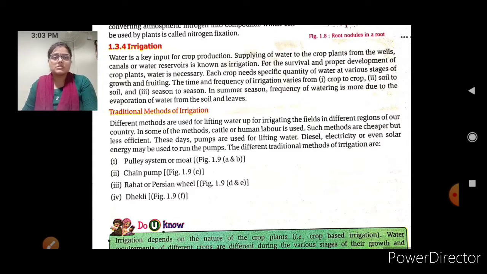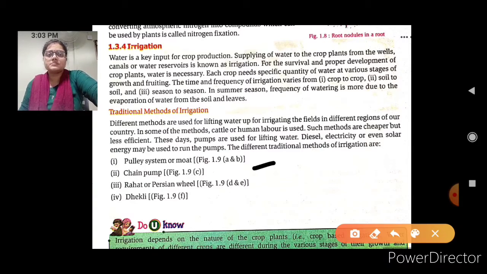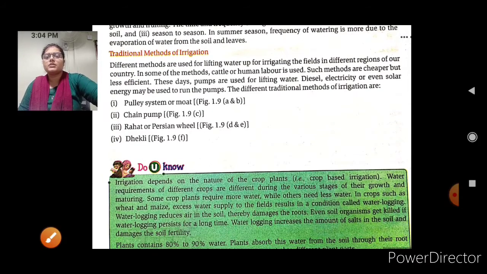But in the previous time, there were very traditional methods for irrigation, like we can say a pulley system, or a moat. Through a pulley system from the well, they take out the water. There is the chain pump, the Rahat or Persian wheel, and the Dhekli. Their figures are there, I'm showing you. These are the traditional methods through which the farmers supplied water to their crops.